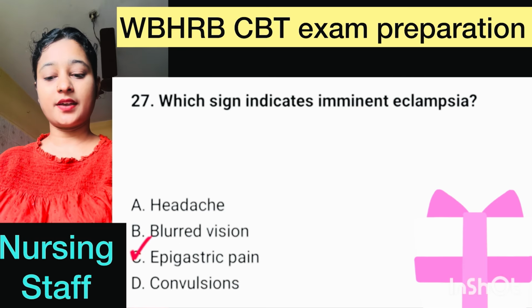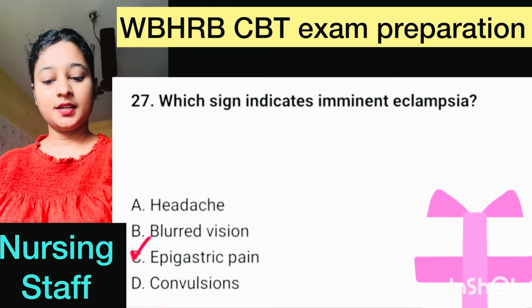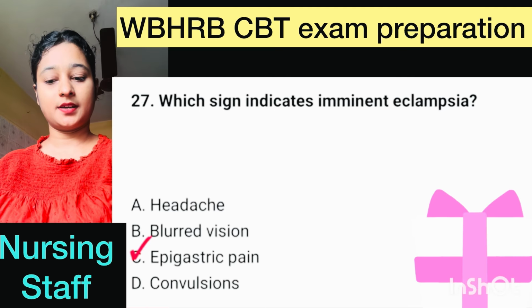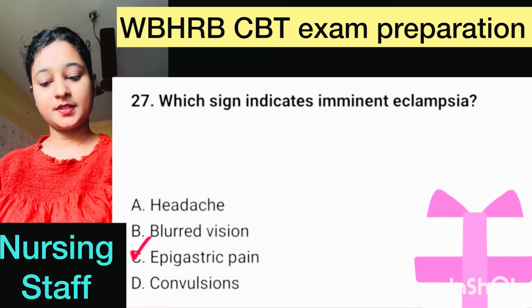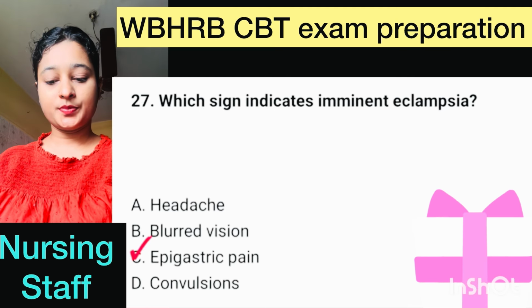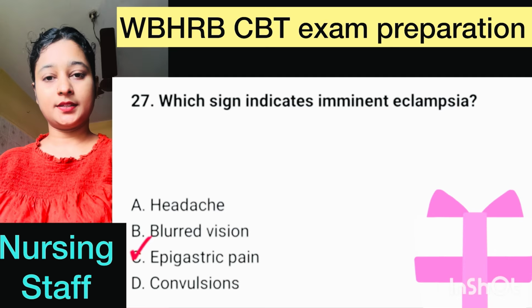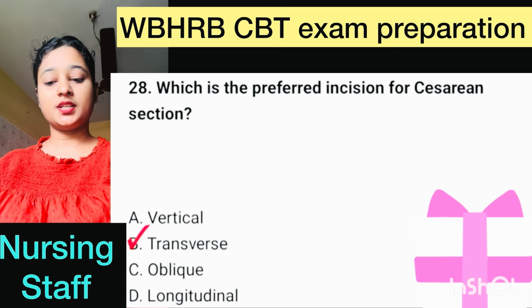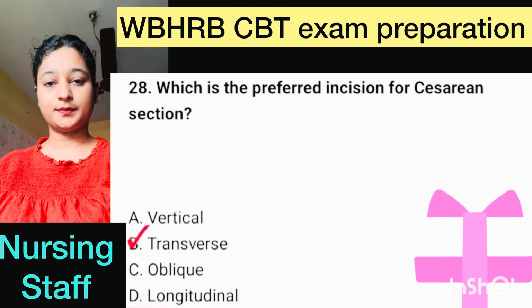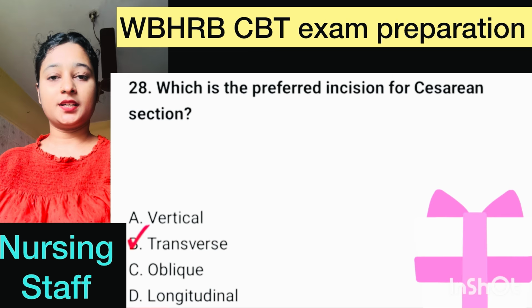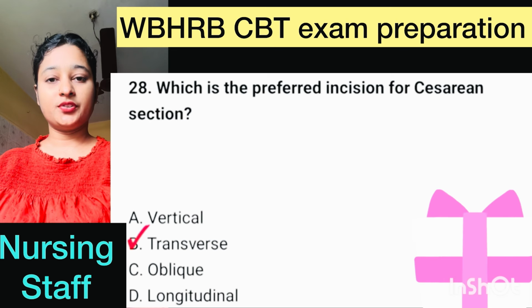Question number 27. Which sign indicate imminent eclampsia? Here correct option is option C, epigastric pain. Question number 28. Which is the preferred incision for caesarean section? Here correct option is option B, transverse.